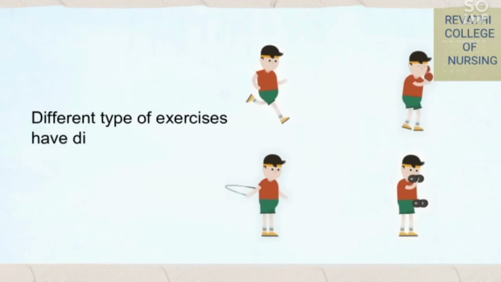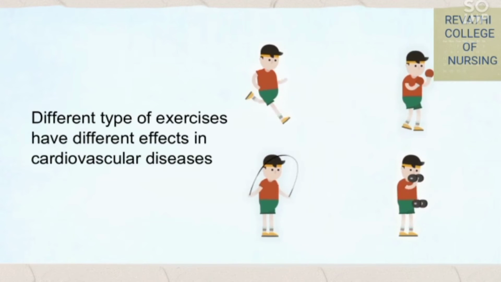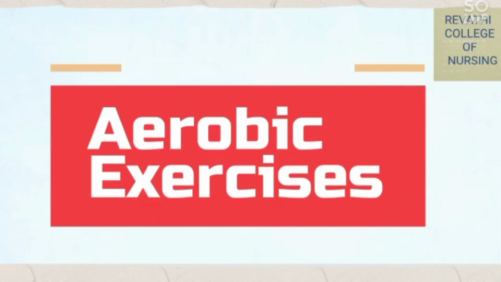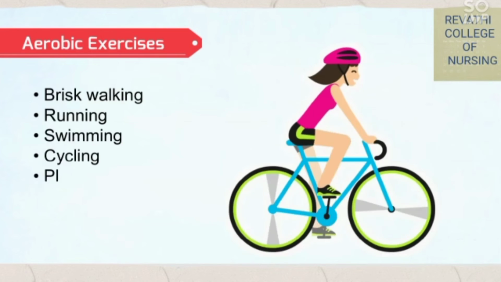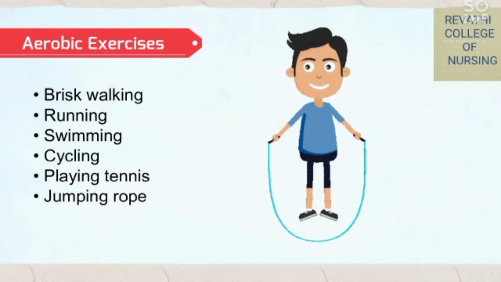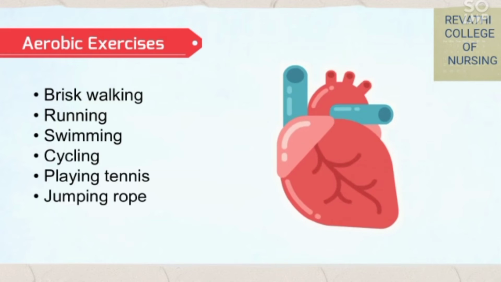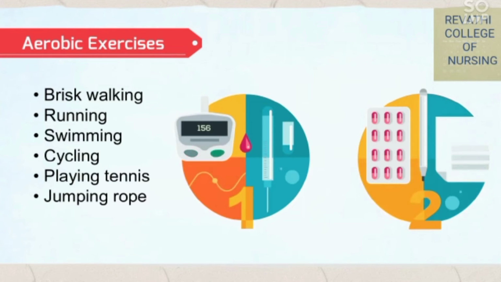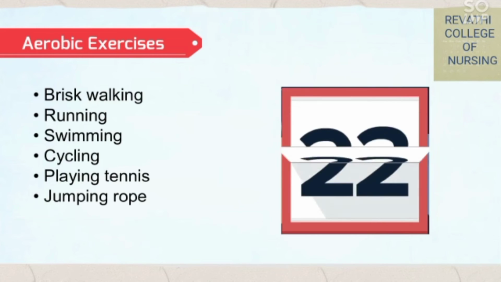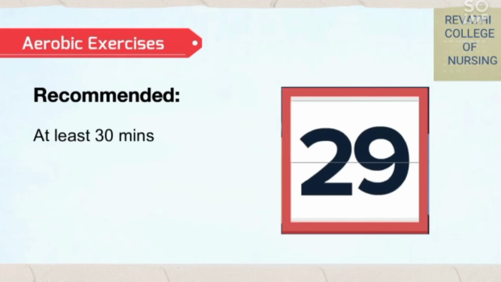Different types of exercise have different effects on cardiovascular diseases. Aerobic exercise, like brisk walking, running, swimming, cycling, playing tennis, jumping rope, improves circulation, which results in lower blood pressure and heart rate. It helps in cardiac output, that is, it improves heart pumping. It also helps in managing diabetes. It is recommended to do aerobic exercise at least 30 minutes per day for 5 days a week.